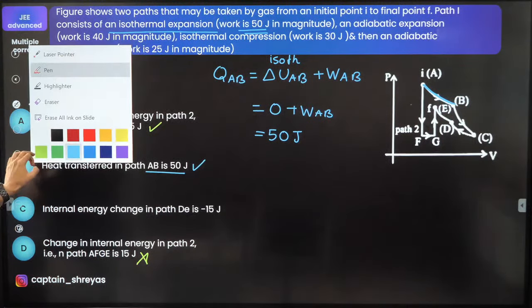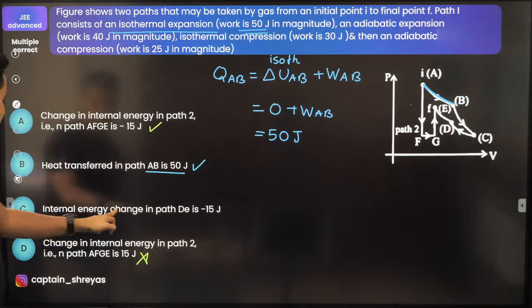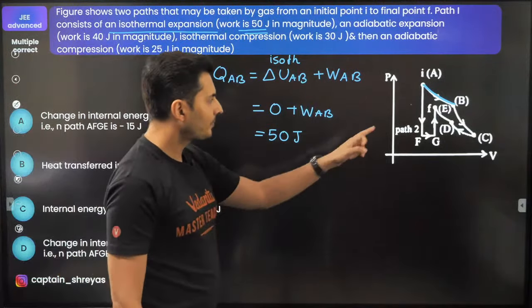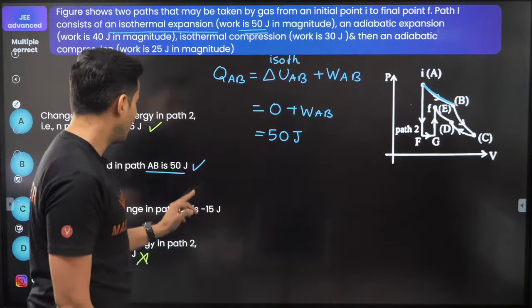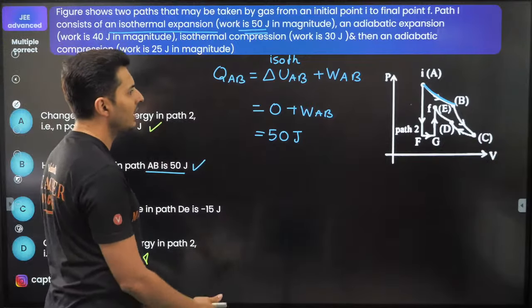Next, last thing is nothing but probably internal energy change in DE. In D to E is minus 15 joules. Let's try to see that.